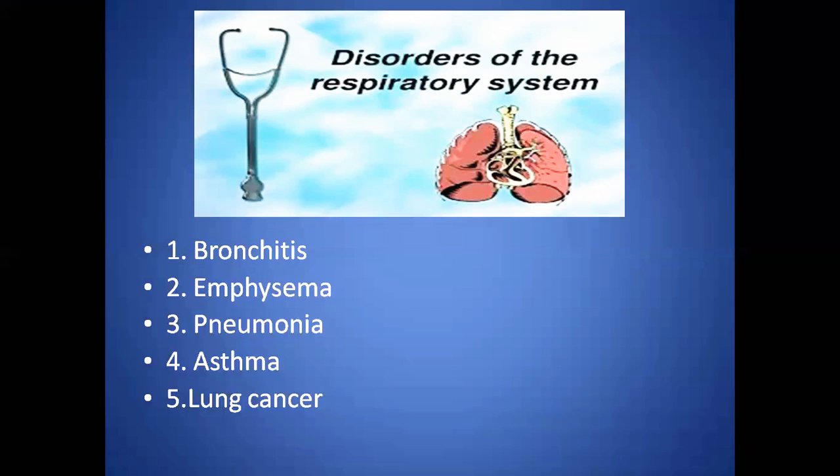What is bronchitis? Bronchitis is the inflammation of bronchi or bronchioles. It results in excessive secretion of mucus into the tubes, leading to the swelling of tubular walls and narrowing of tubes. The major causes of bronchitis are viruses, bacteria, or exposure to chemical irritants such as tobacco smoke.